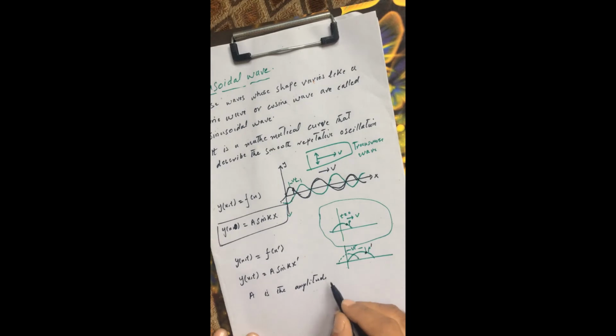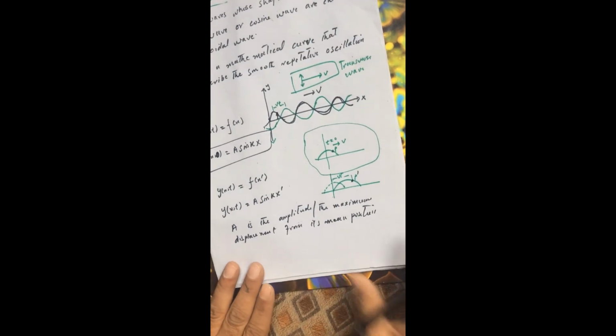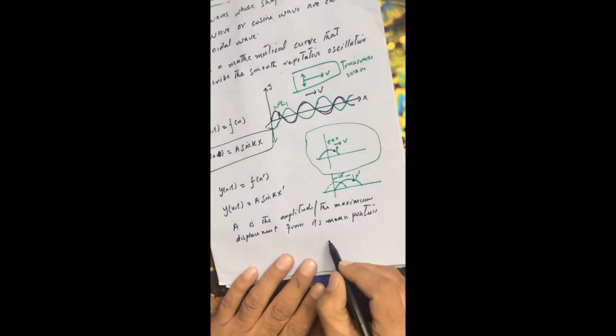The amplitude is the maximum distance or displacement from its mean position. What does it mean? Suppose we are discussing a wave in a string.